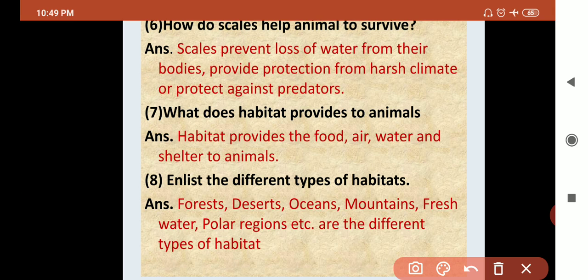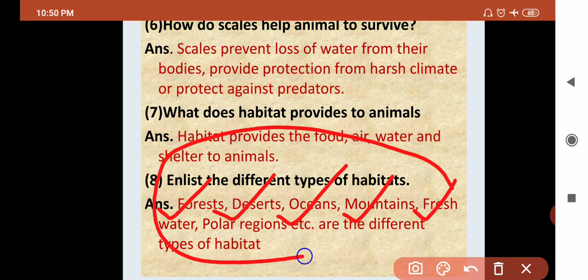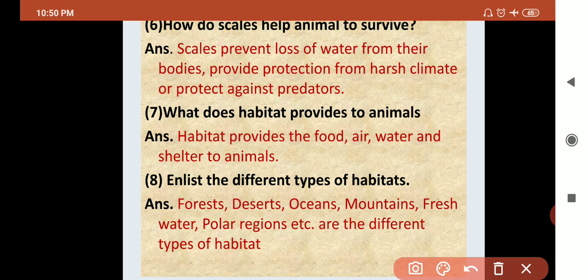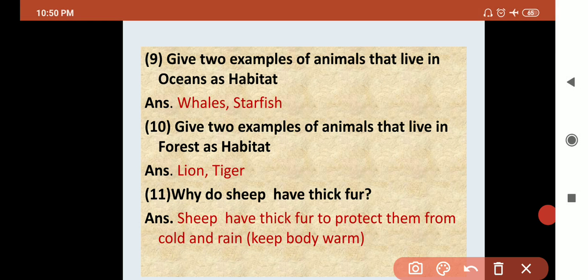And list the different types of habitats. We have already discussed this in the online video lecture. How many habitats are there? There are 5 habitats. Number 1 is forest, number 2 is desert, third is ocean, fourth is mountain and polar region, and fifth is freshwater habitat. So there are 5 habitats. Okay, clear? Yes.